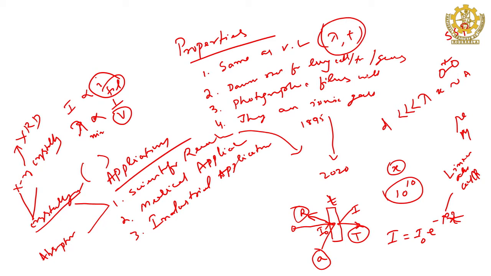If it is X-ray, it is X-ray scattering; if visible light, visible light scattering; if ultraviolet, radio wave, microwave, anything, everything is scattering. The whole electromagnetic spectrum will follow that.